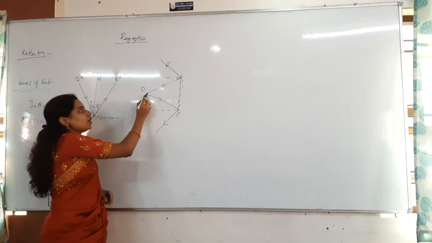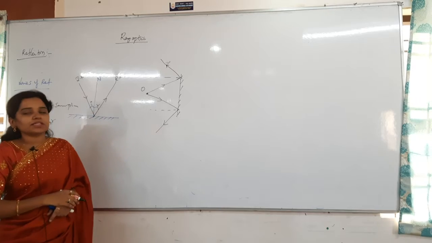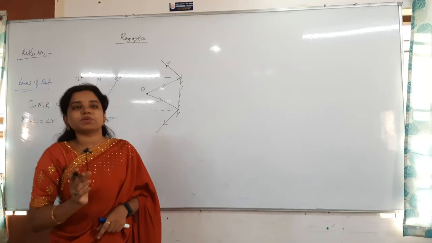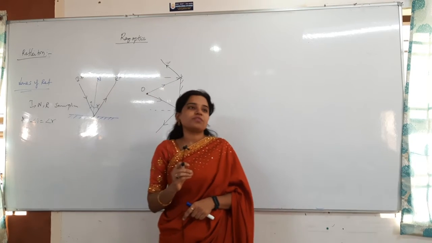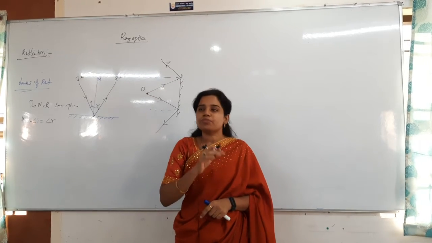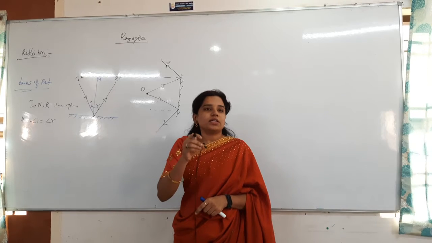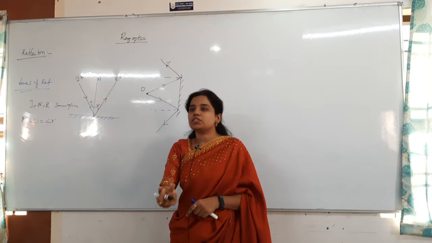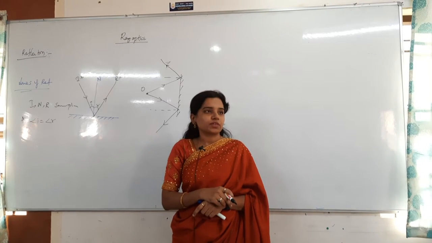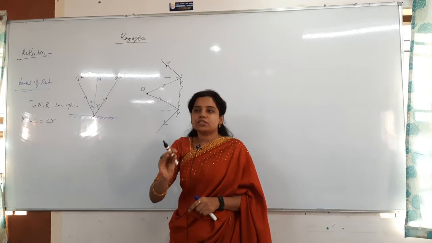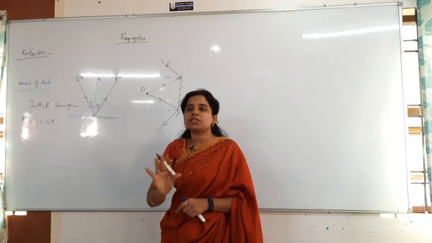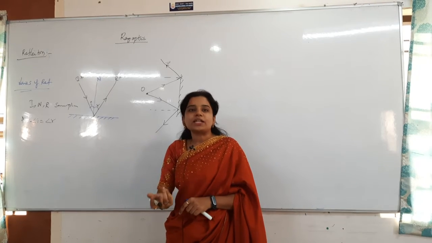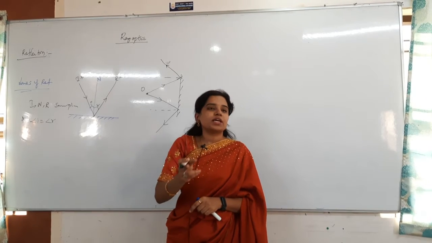This is the object, and the image belongs to which rays? The reflected rays. The intersection of reflected rays is known as the image, and the intersection of the incident rays is known as the object. That is the main difference between them. In the image, there will be a virtual image and a real image.